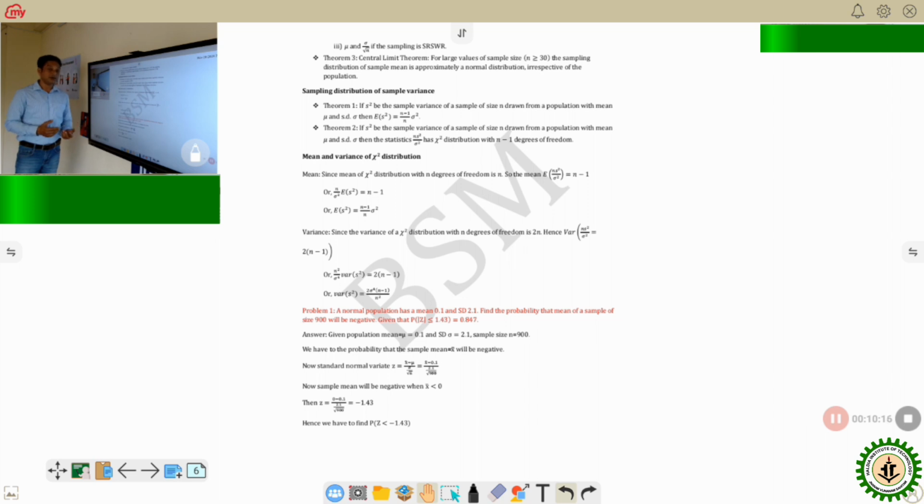Let me tell you why. If it is finite, then you have to tell how much it is. Otherwise, it does not have any meaning. If you are telling that it is too much, that does not have any meaning in statistics. So you have to tell whether it is 1,000, whether it is 1 lakh, whether it is 10 crore, that you have to mention. Since it is not mentioned, we call it infinite population.